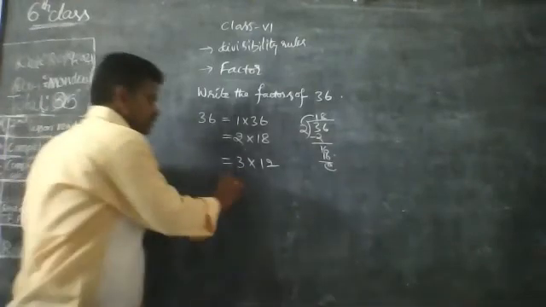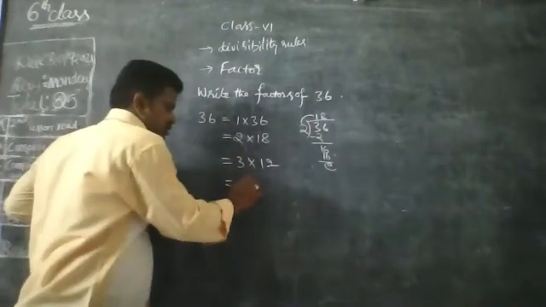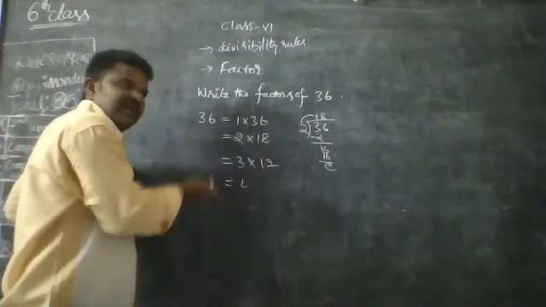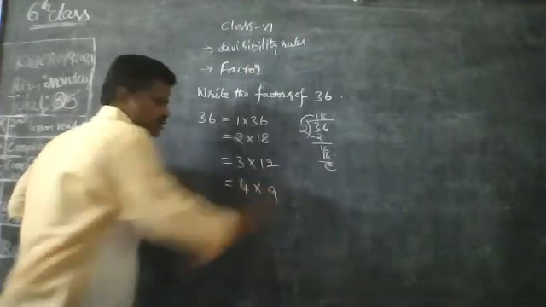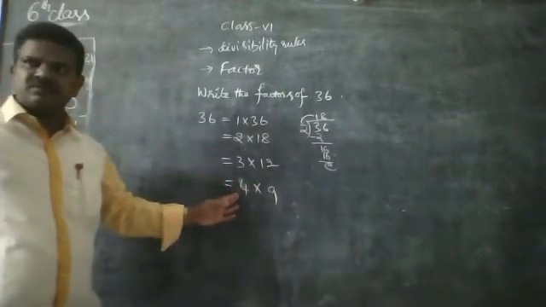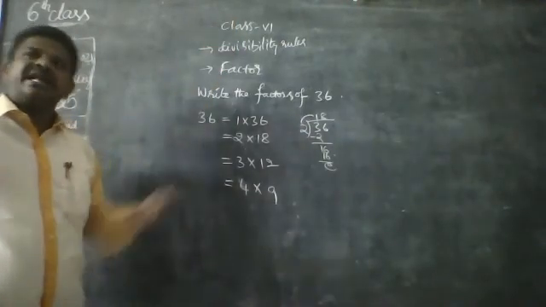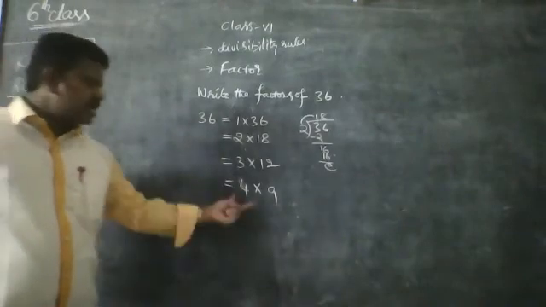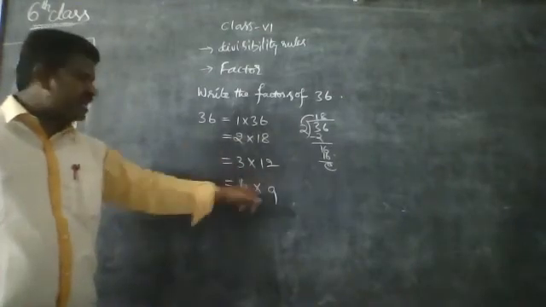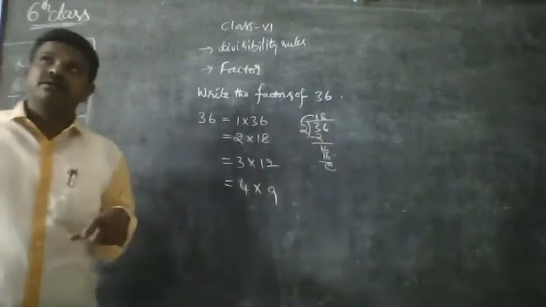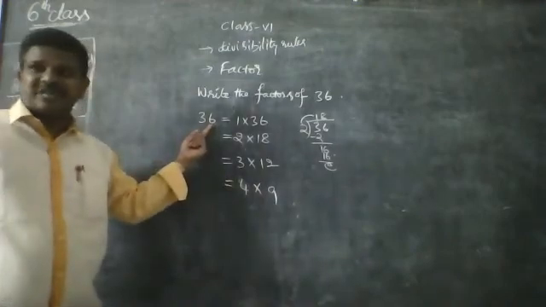Yes. So next is 4 into 9. After 3, the number is 4. You just check whether 36 is in the multiples of 4 or not, or how many times it divides. 4 9s are 36, that is 9 times, and 9 divides 36 4 times. Next 5. No sir, it cannot divide it. It must end with 0 or 5 to be divisible by 5.